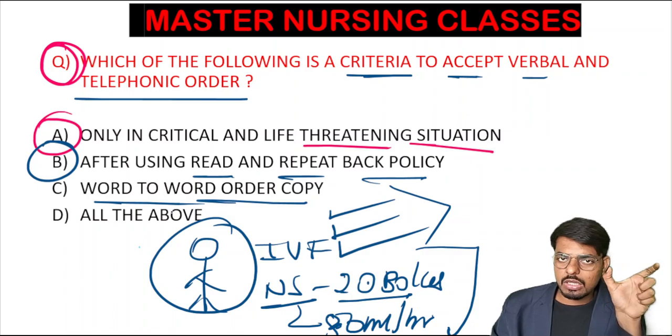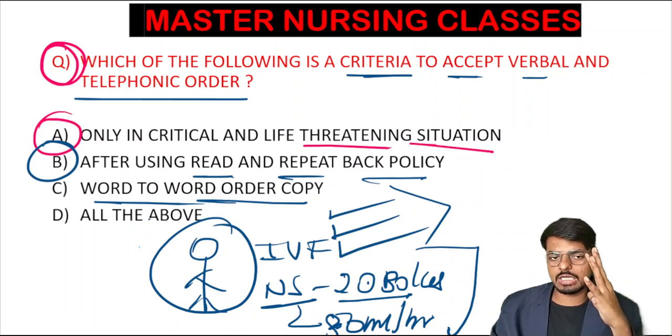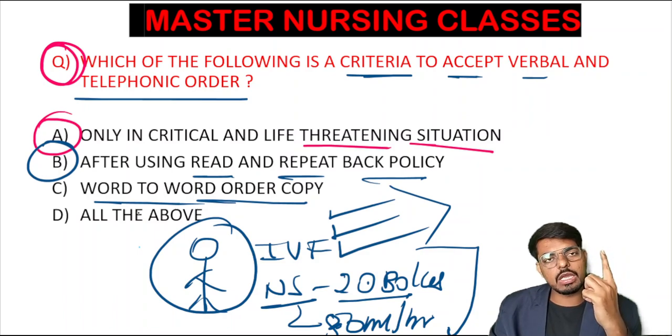Like this, each word we have to repeat and confirm and write in the drug chart. This is the criteria. Very importantly, only in an emergency situation. Read and repeat back policy is very important. Word to word copy is very important.